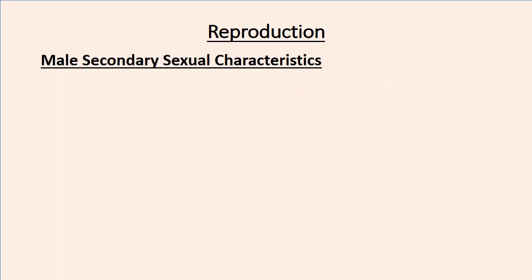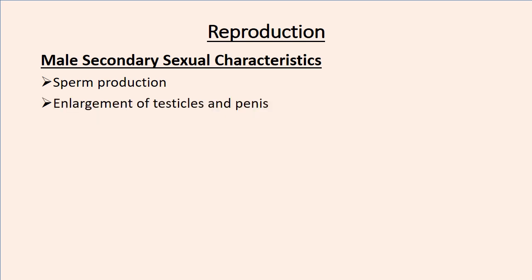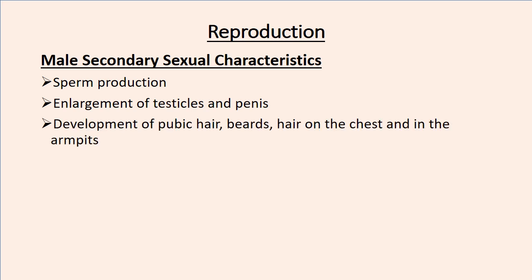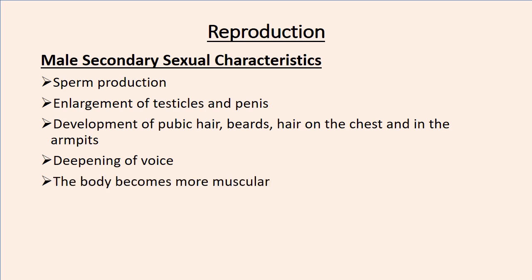So what are some of the male secondary sexual characteristics? First, when a male reaches puberty, they'll start producing sperms. So first is sperm production, then also the testicles and the penis are going to enlarge. Then there's also going to be development of pubic hair, beards, and hair on the chest and in the armpits. Then their voice is also going to deepen so that they can be scaring people. So the voice is also a secondary sexual characteristic. The body also becomes more muscular.